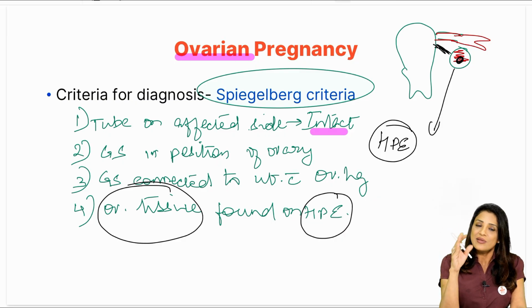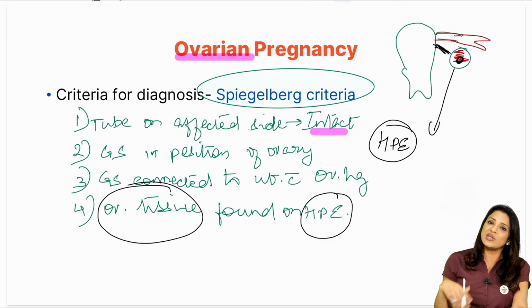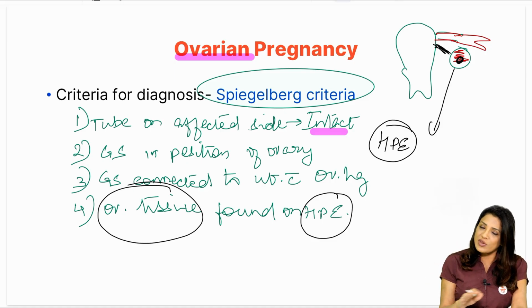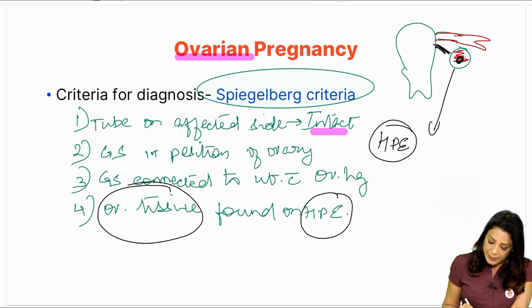Very, very simple. If you think why this criteria has been given, if you think about the factors, you can write them on your own. It is a very, very simple criteria, okay. Embedding of the gestational sac in the ovary